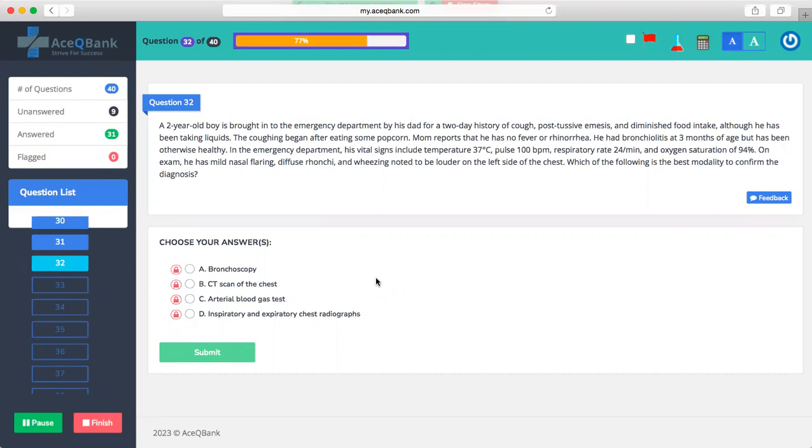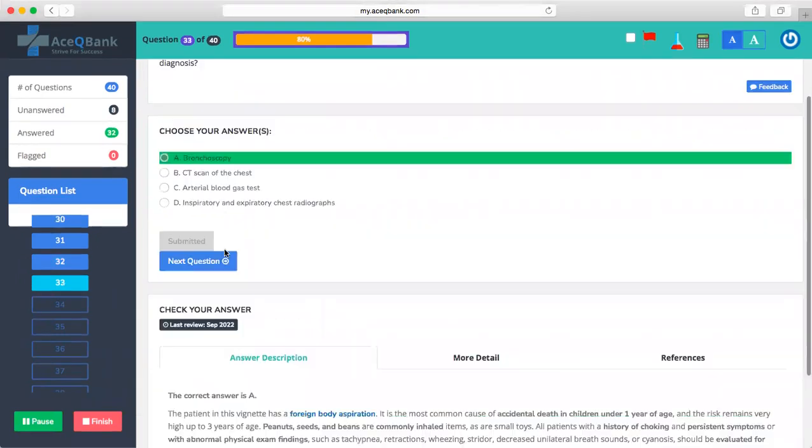A. Bronchoscopy. B. CT scan of the chest. C. Arterial blood gas test. D. Inspiratory and expiratory chest radiographs. So many wrote A, D. Foreign body. Okay, let's go with A. Many of you wrote A. So the answer is bronchoscopy.